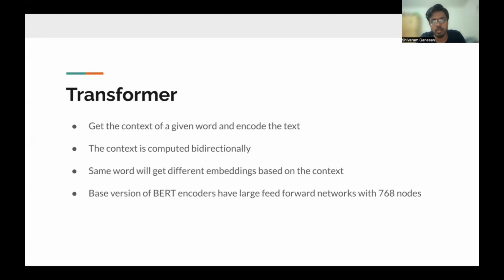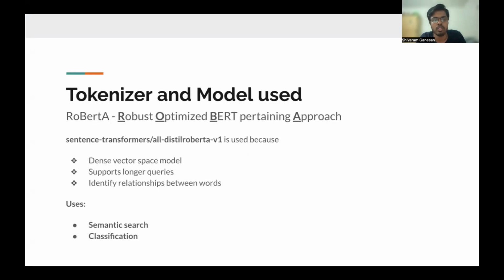BERT uses a transformer model because it identifies the context of a given word in the document, and also the same word can have multiple embeddings based on the location and the context in which it appears. So we have used the BERT model for tokenizing and also for building the model, because it's best used for semantic search, which is our use case.